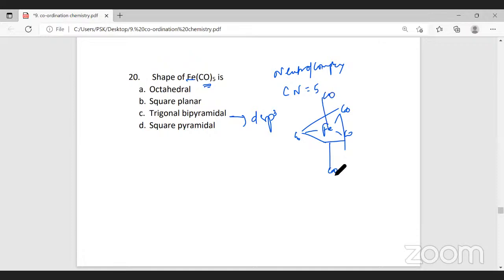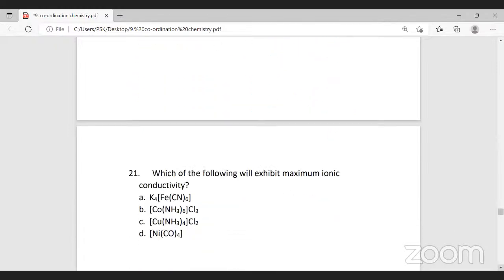Number is 5. The structure of the... So your voice is breaking. Option C. Yeah. Okay.